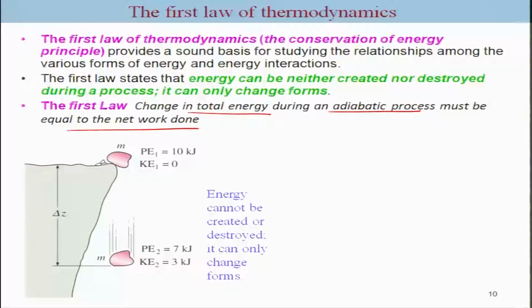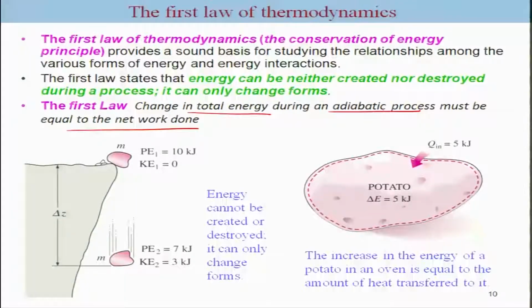Okay. So this is an example of the first law representation. For example, if you have a mass falling from a cliff having a potential energy of 10 kilojoules with no velocity or kinetic energy, after reaching a certain distance, assuming there is no friction loss, some of the potential energy will get converted into kinetic energy. This is a classical textbook example. Or take an example of heat supplied to a potato: any change in the energy of the potato will be due to the heat, and if there are no losses it will be exactly the same.